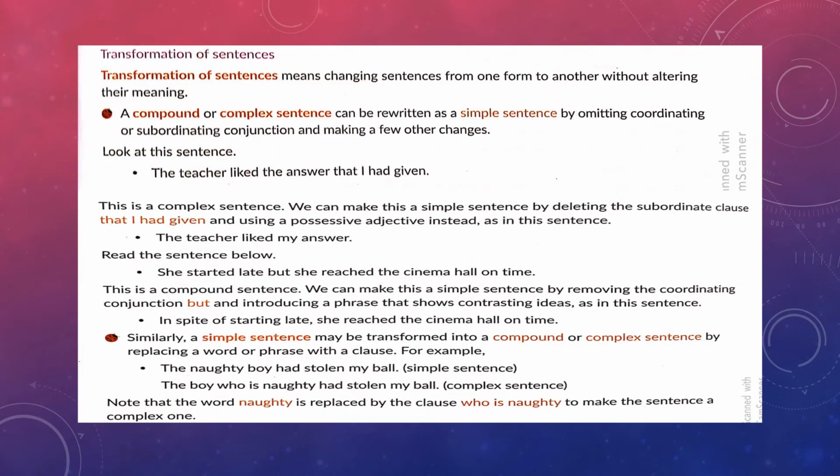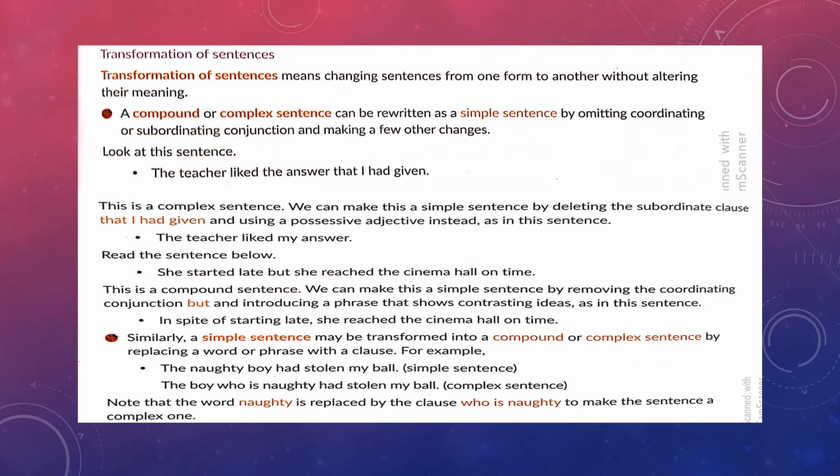Coming to the next topic, transformation of sentences. Transformation means changing one kind of sentence into another kind. When we are changing a sentence, remember children, the meaning should always remain the same. The meaning should not be altered. So compound or complex sentences can be easily rewritten as simple sentences. By doing what? By omitting coordinating or subordinating conjunctions and making a few other changes.